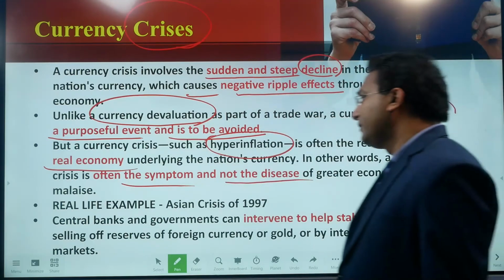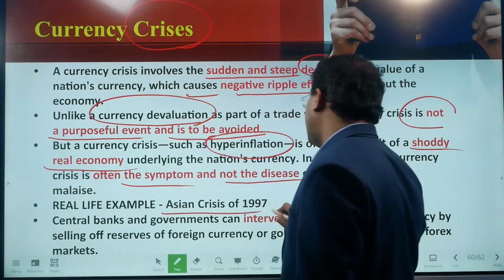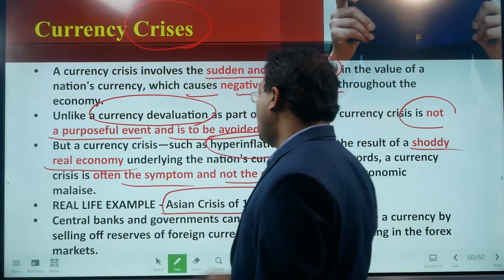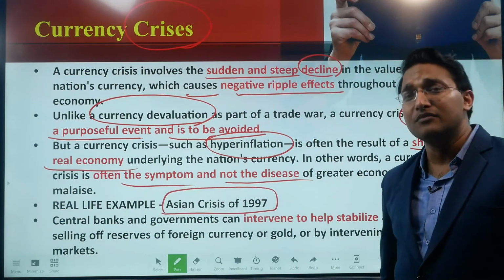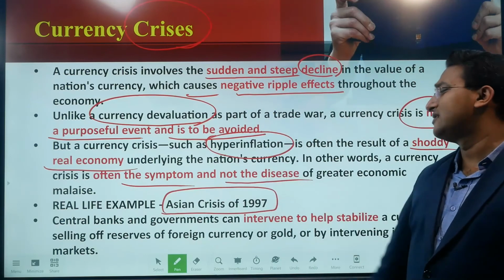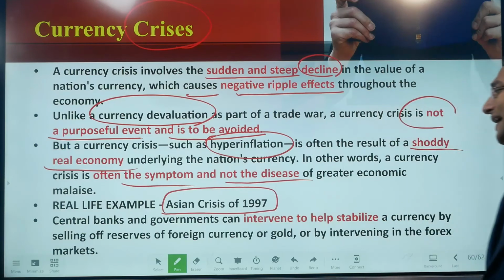Real life example is the Asian crisis of 1997, right? We will not get into detail of the 1997 Asian crisis, that will take a lot of time. You just need to understand the concept. The central bank and the government can intervene to help stabilize the currency by selling reserves of foreign currency or gold, or by intervening in the foreign exchange markets.